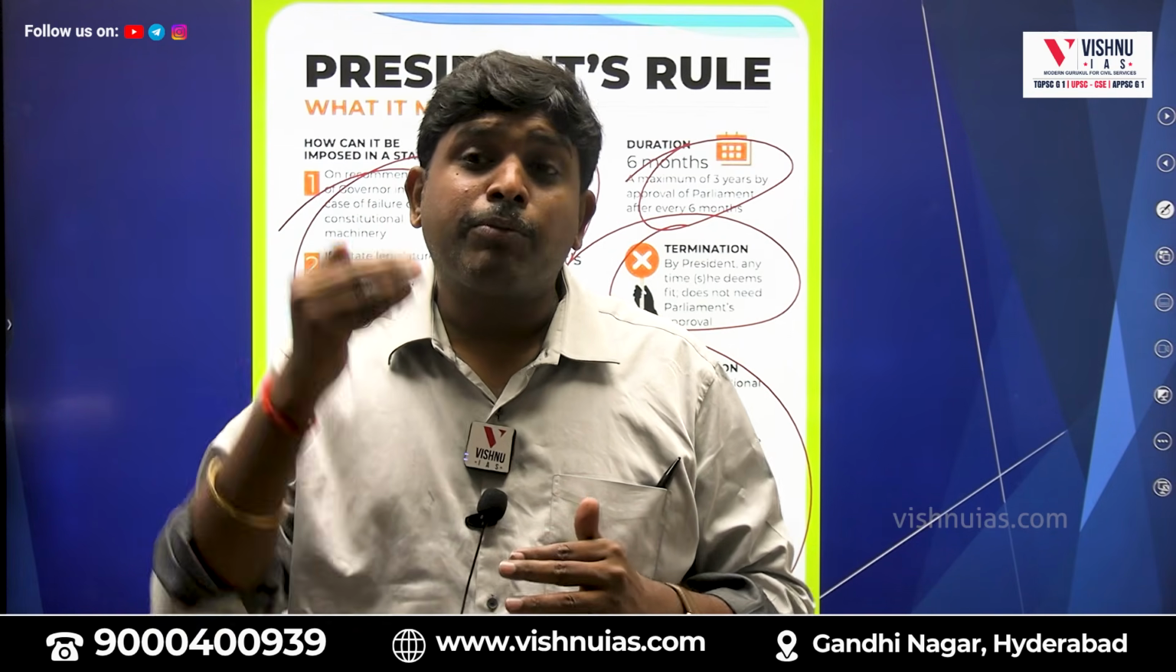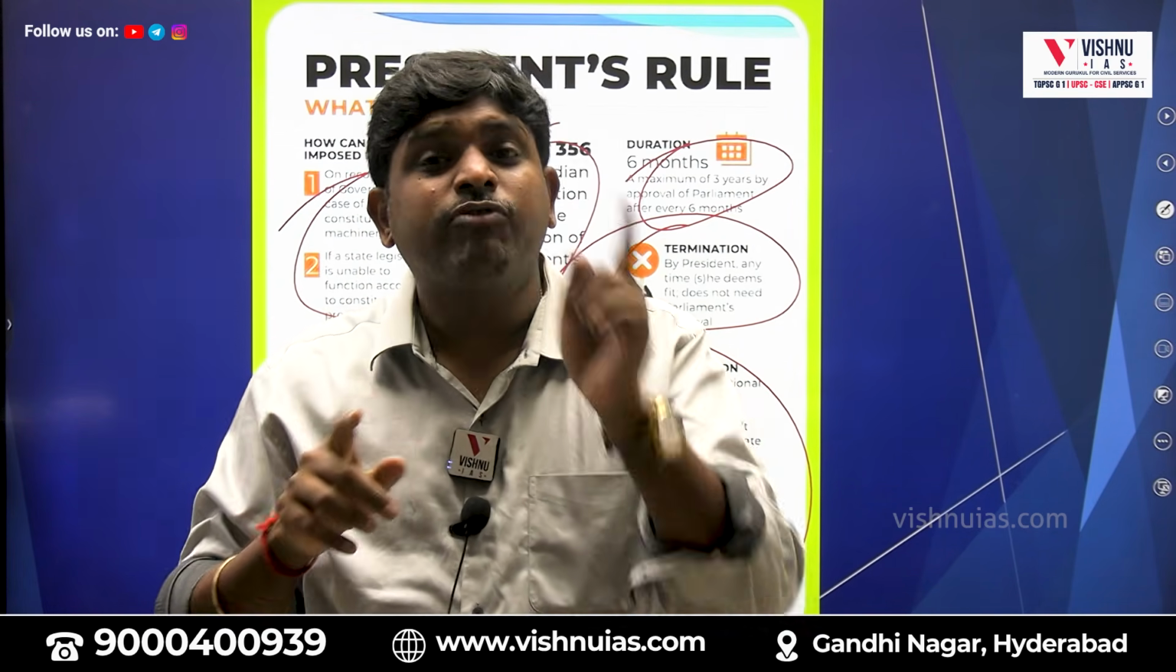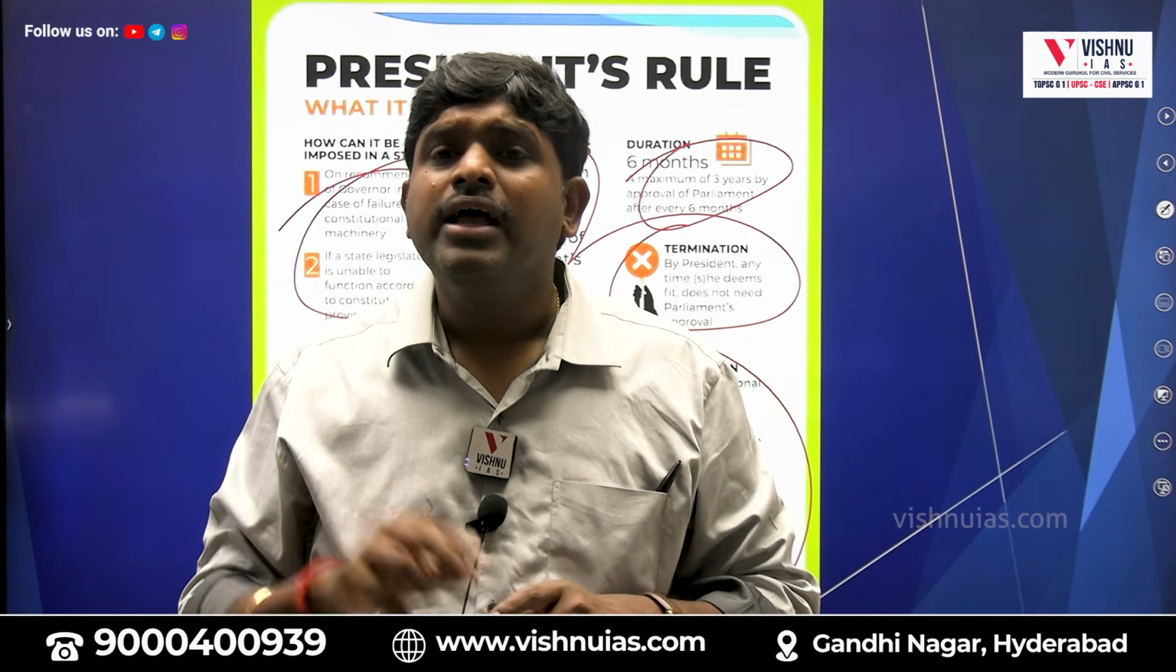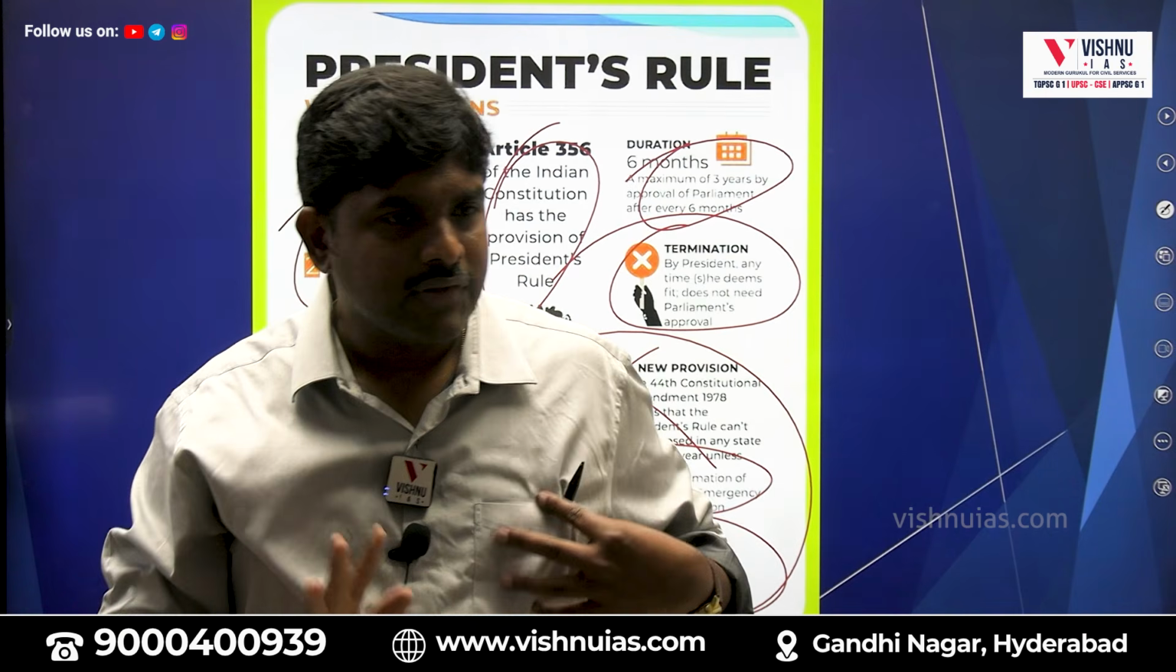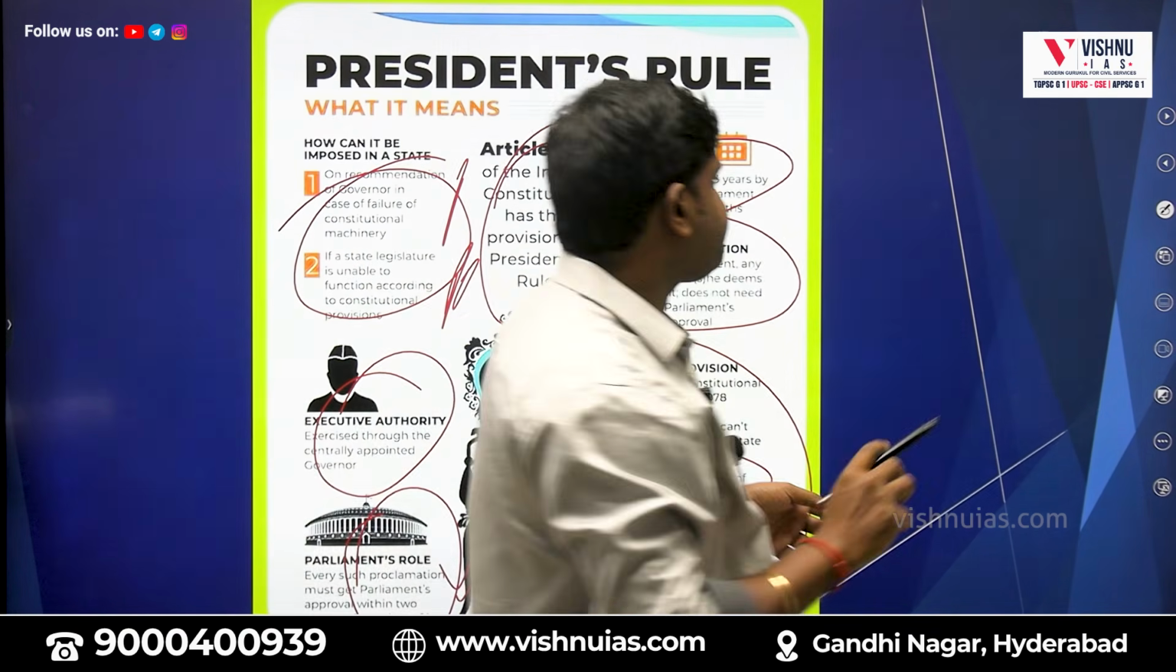Number 2, if the proclamation needs to be continued beyond 1 year after the 44th Constitutional Amendment Act, they should get approval again from whom? Election Commission of India. These are the provisions.